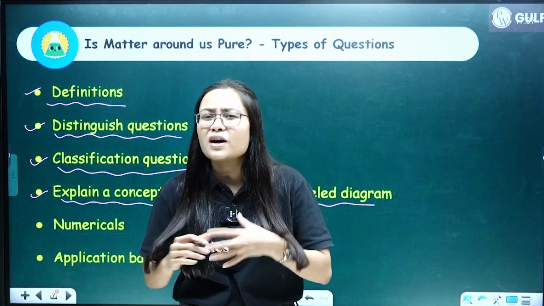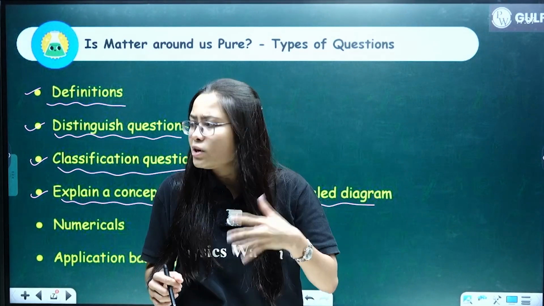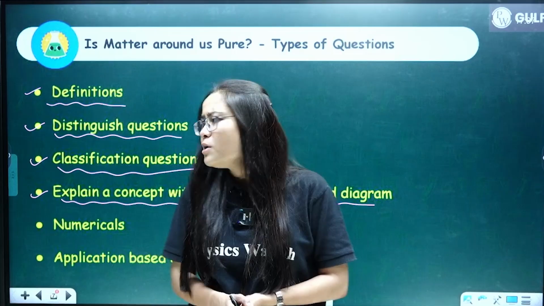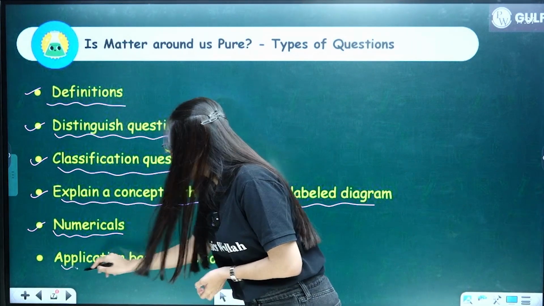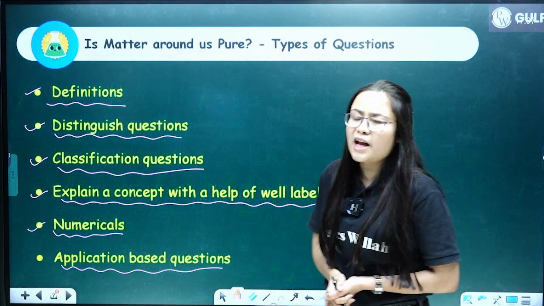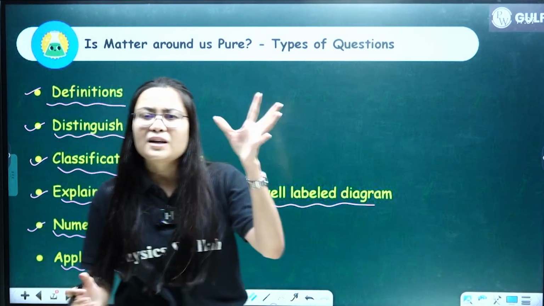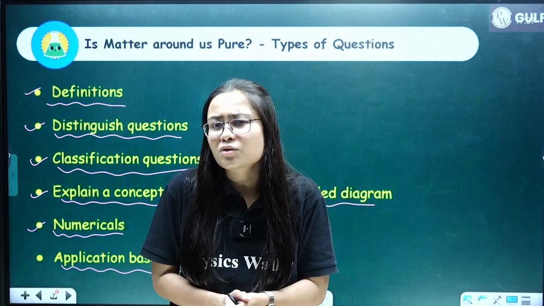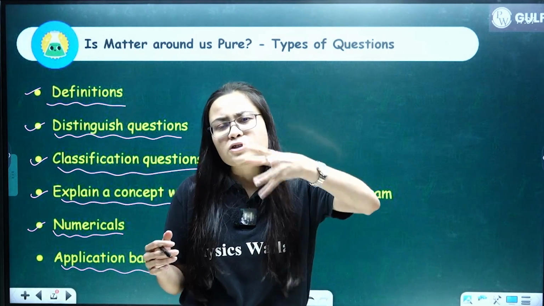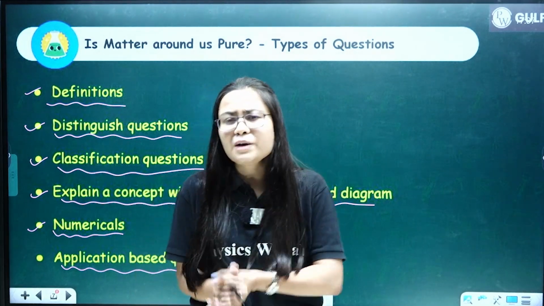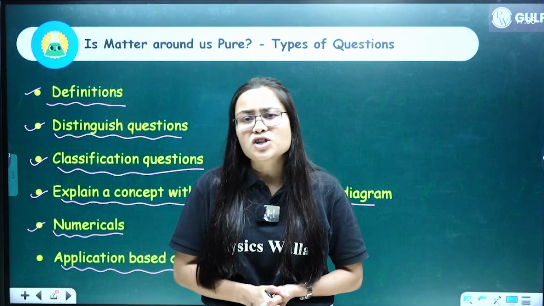So you would be having a question wherein you need to draw a diagram. Okay, then you need to explain it with the help of a diagram. All right, then you also have numericals in this question, and you also have application based questions. Clear everybody? Not as such solving numericals, but you can get application based questions such as identify X, identify Y, identify Z. So these are also considered as numerical based questions only. Moreover, they are called application based questions. So this was for your chapter number 2.